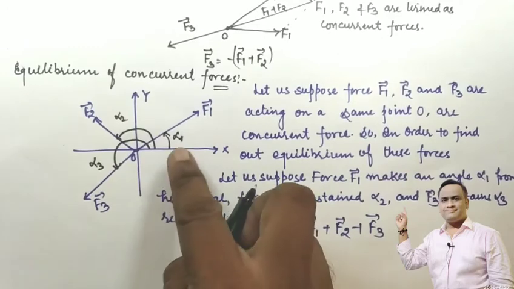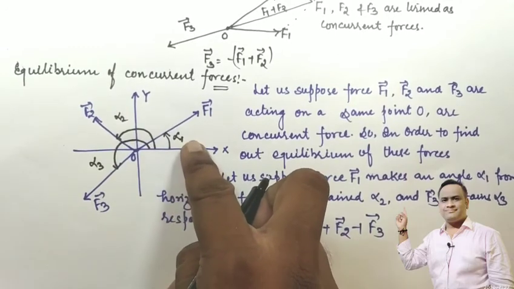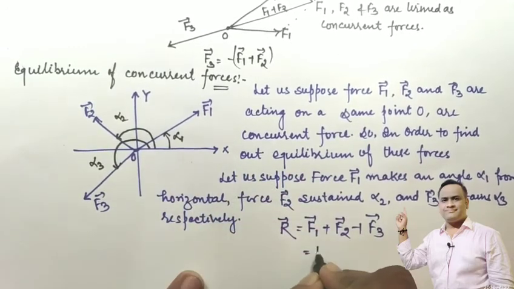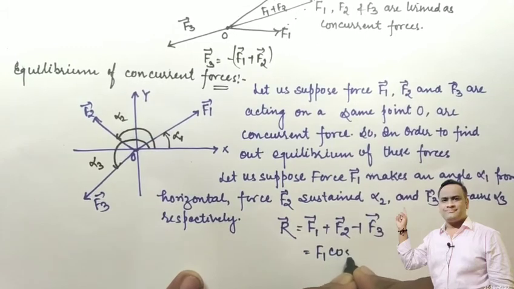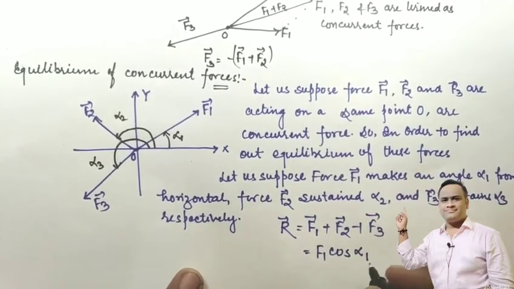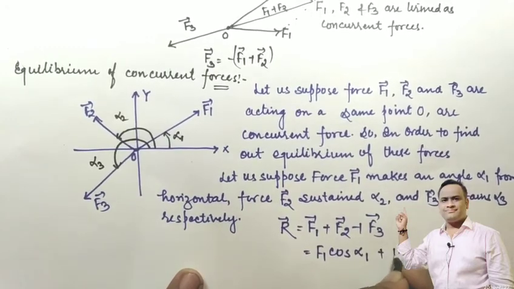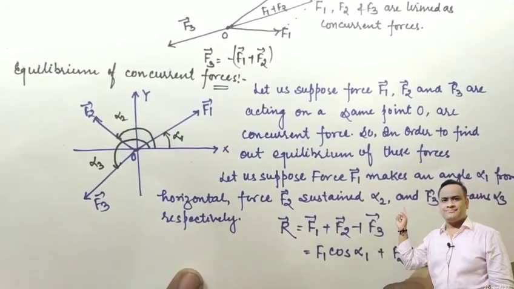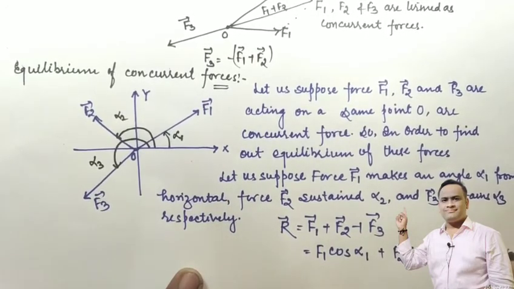Along the x-axis, the components are F1 cos alpha 1, F2 cos alpha 2 and F3 cos alpha 3.